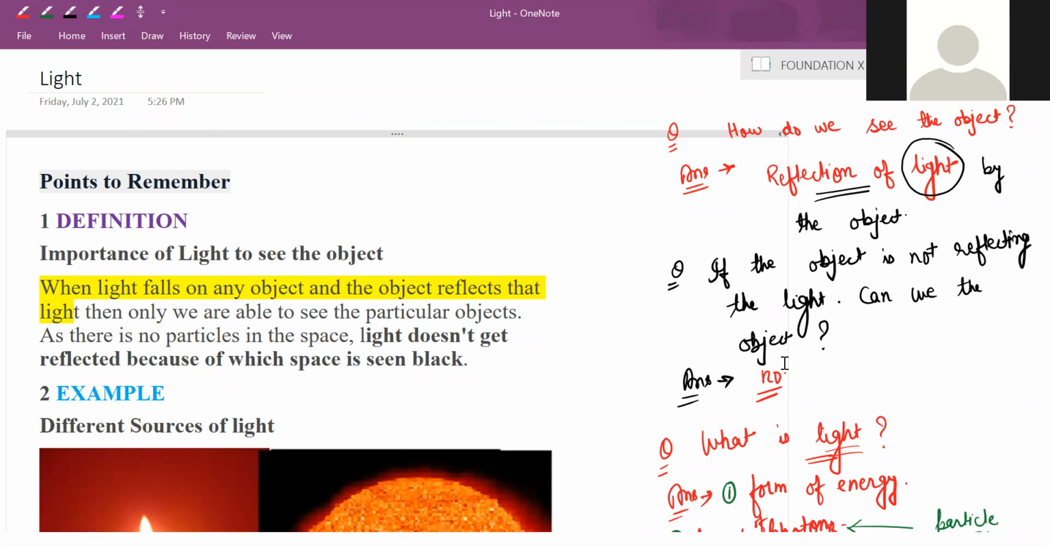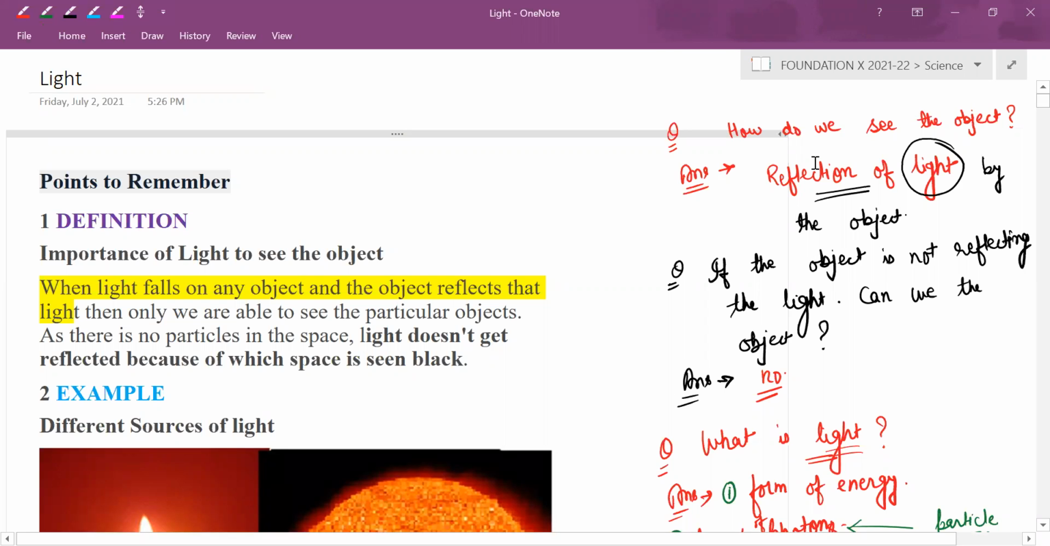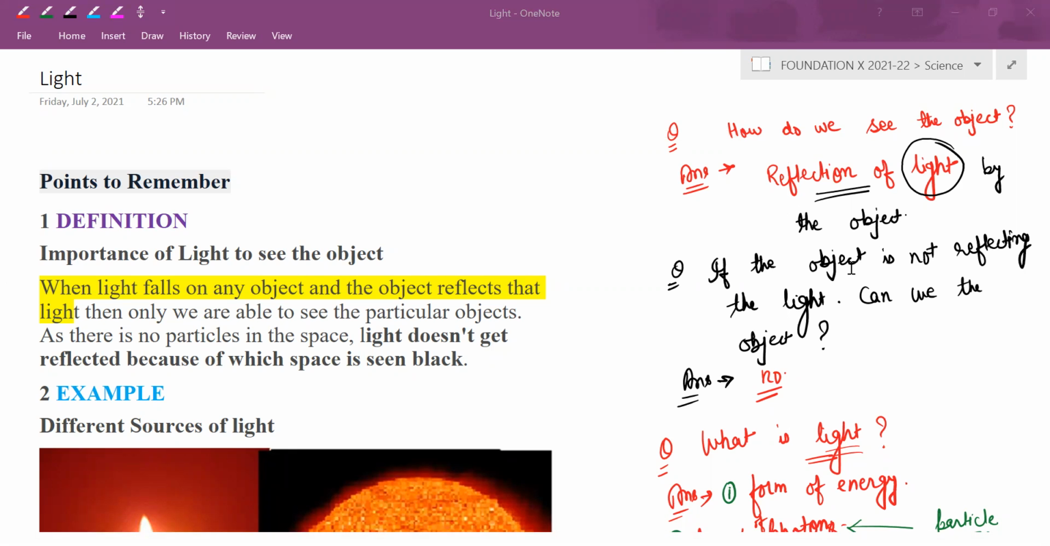So quickly we will recap whatever we had discussed. For seeing the object, we require a light, right? Without light, we cannot see the object. And even if light is there, what is happening actually? That light falls on that particular object and that object reflects. Those reflected rays are falling on our eyes. Because of that, we are able to see the object. Is it clear?